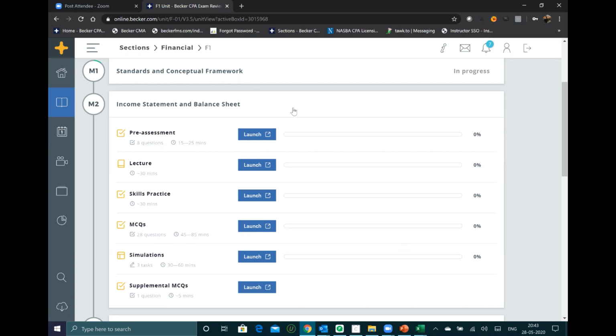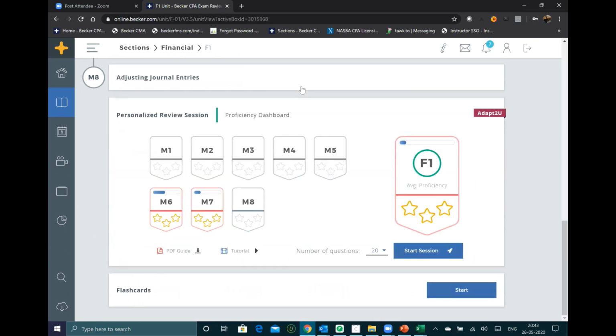Again, a lot of the people I have seen, last year I remember I was talking to some of them, and they scored around 78, 80, and they told me that they couldn't do all the 3 mock tests. Again, I'm telling you, all the 3 mock tests are very, very important. You have a personalized review session, proficiency dashboard. It has an AI built in, adapt-to-you technology. The software itself will find out that you have made these many mistakes in each area, and they'll keep testing you on the same questions.